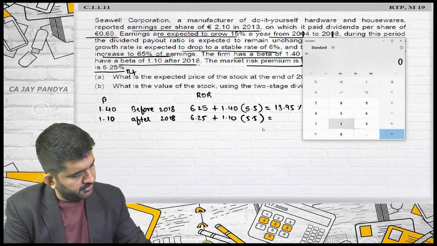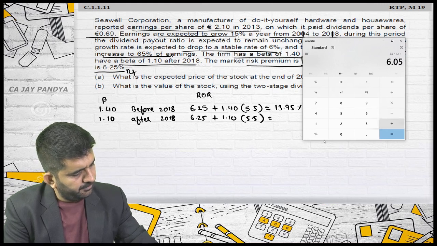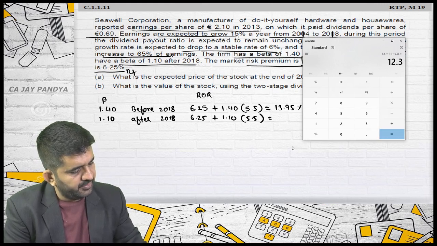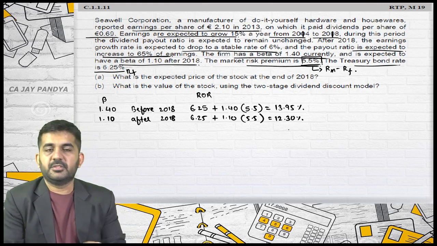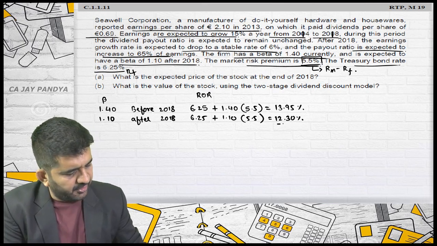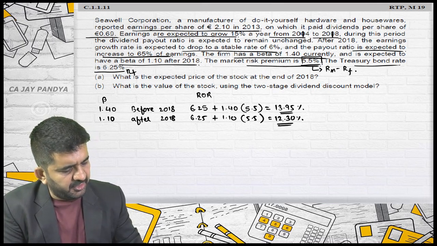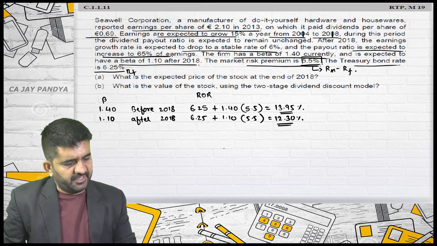It is 5.5 multiplied by 1.1 plus 6.25, which is 12.3. After 2018, the required rate of return will be 12.30 because the risk is decreasing. Before 2018, it will be 13.95.